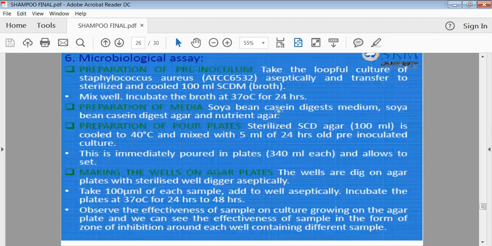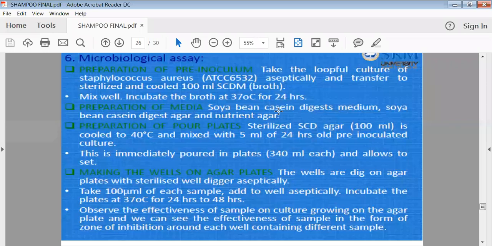Then microbiological assays. When we are going to check for the presence of microorganisms in your shampoo, by using a routine type of procedure, we can check the presence of microbes. For that purpose, we have to sterilize the shampoo to avoid the effect of other microbes, and then we have to sterilize the media and other equipment which we are going to utilize. Then in whatever nutrient agar or nutrient medium you have prepared, we have to add a small amount of your shampoo, and then keep it for the growth of the microorganisms.